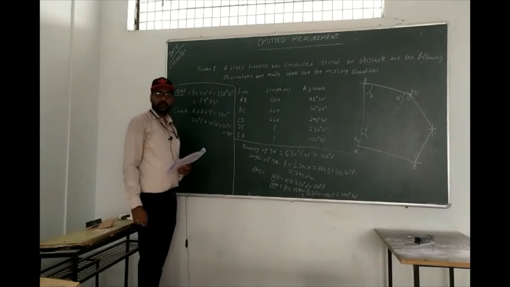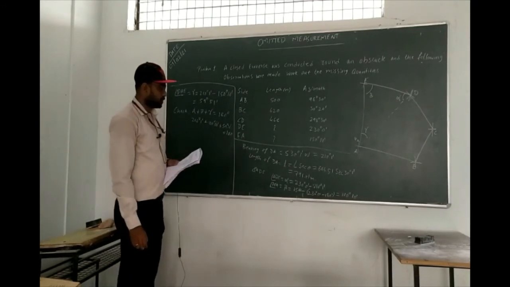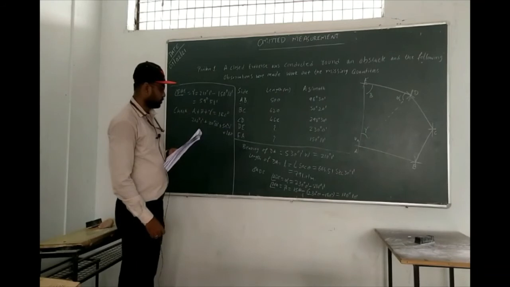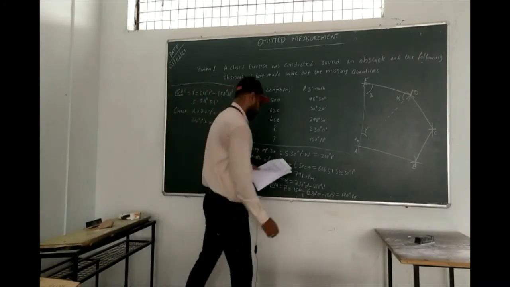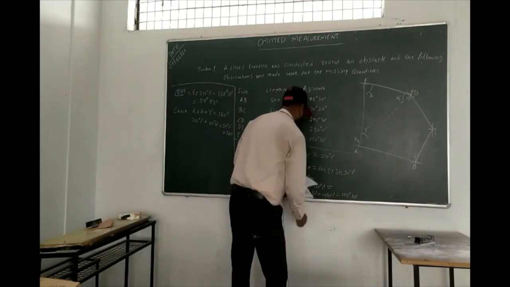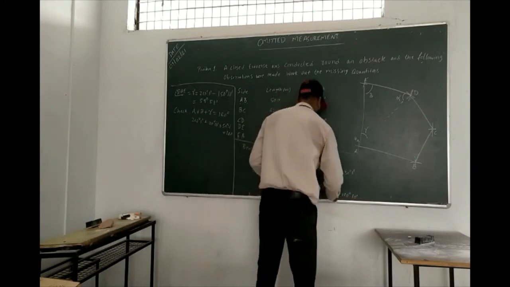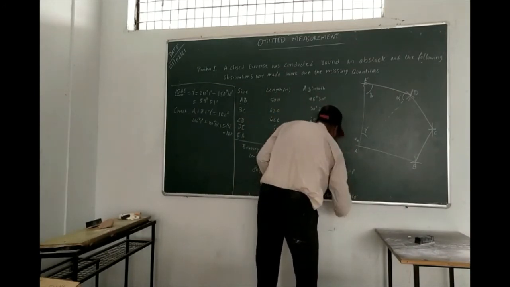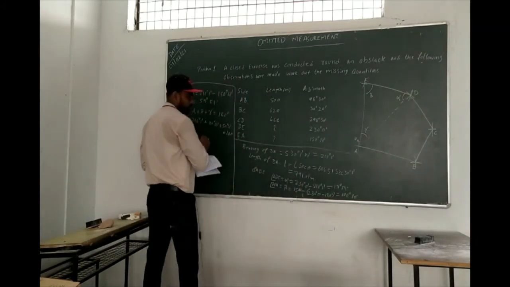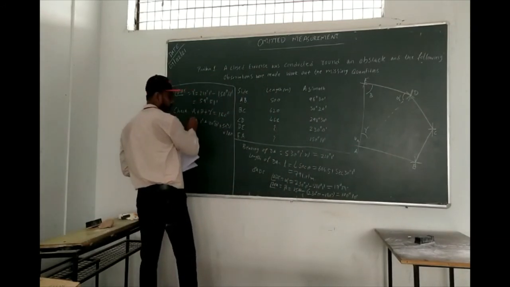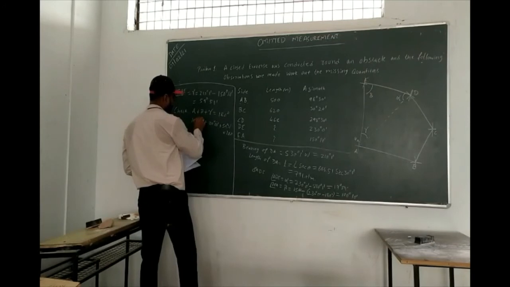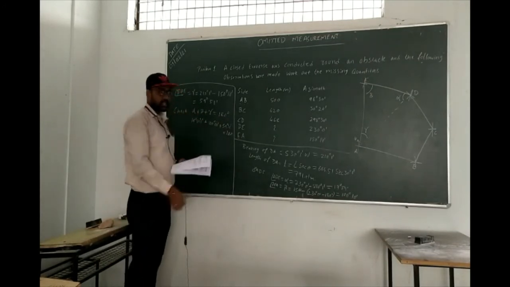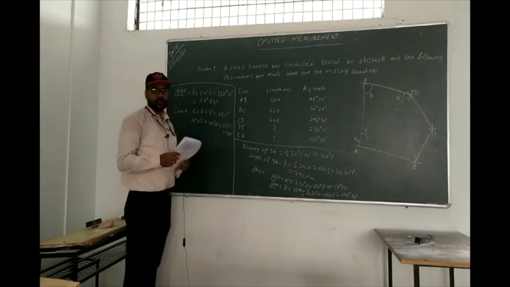Sir, alpha is equal to 19 degrees 59 minutes, right? So 19 degree 59 minutes. Okay. So now you just add. Now you will get 180 total. Okay.